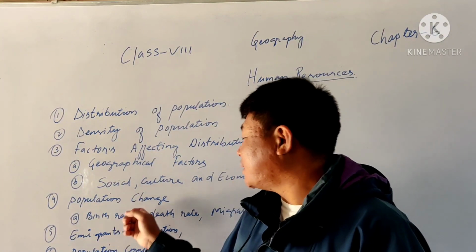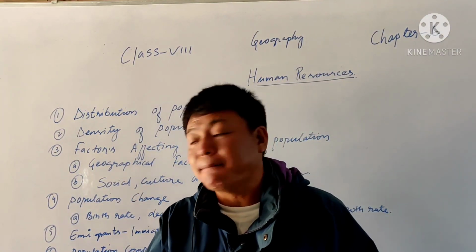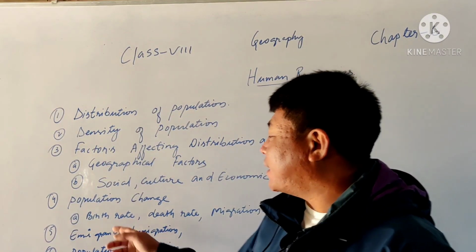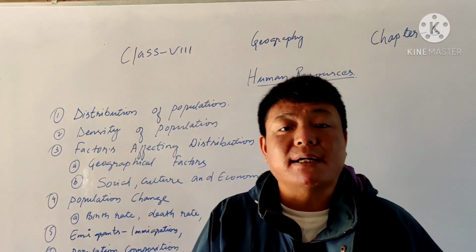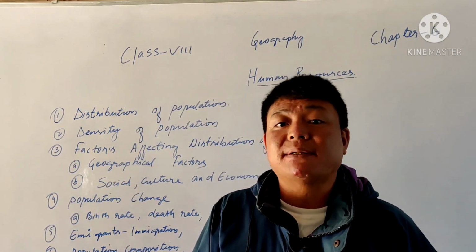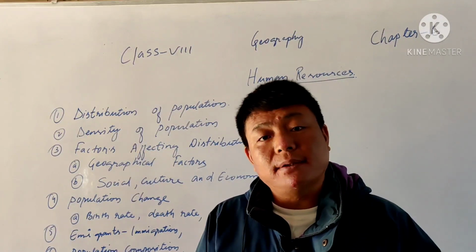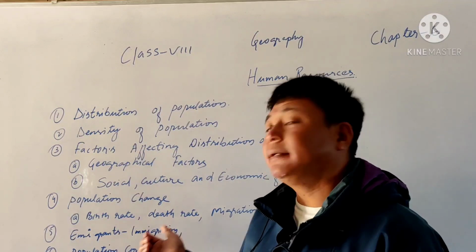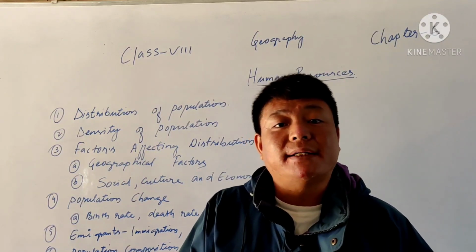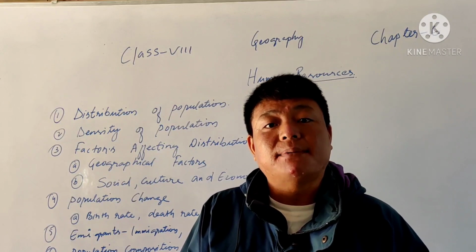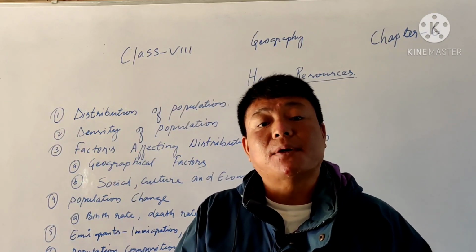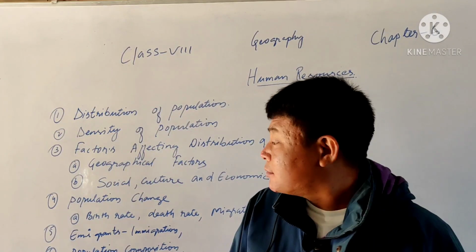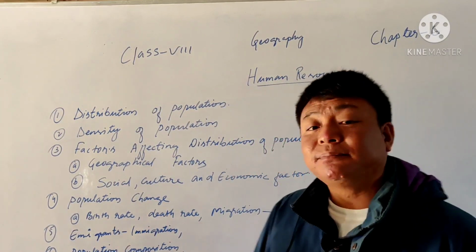Next is population change, how the populations are changing. There we get birth rate, death rate and migration. Birth rate is how many people are born alive in a year, per thousand or per hundred. And death rate is how many people die per thousand in a year, including how many children die before one year. So birth rate and death rate are very important here, and this is one factor.